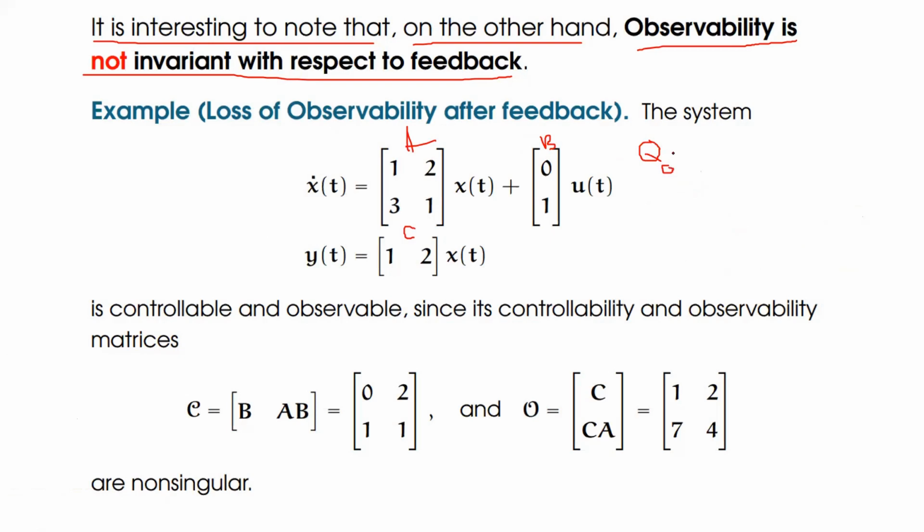Q naught is equal to, there is a formula. What is Q naught? The first row element is C, and the next row element would be C into A. Therefore, I can multiply C with A.